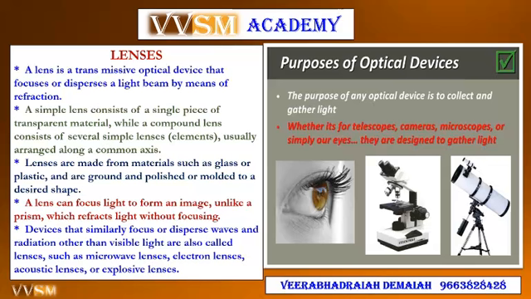Lenses are made from materials such as glass or plastic and are ground and polished or molded to a desired shape. A lens can focus light to form an image, unlike a prism which refracts light without focusing. Devices that similarly focus or disperse waves and radiation other than visible light are also called lenses, such as microwave lenses, electron lenses, acoustic lenses, or explosive lenses.